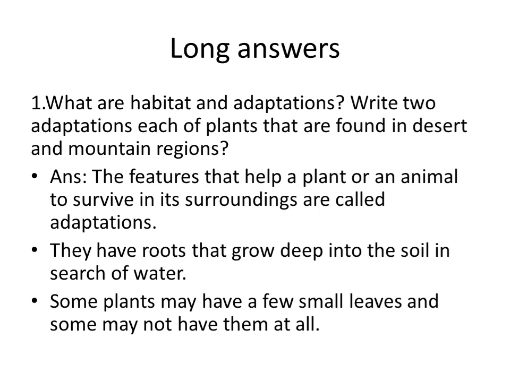The features that help the plant to survive in its surroundings are called adaptation. In the desert areas, the roots of plants grow deep into the soil in search of water. And some plants in the mountains have just a few small leaves, and some may not have them at all.